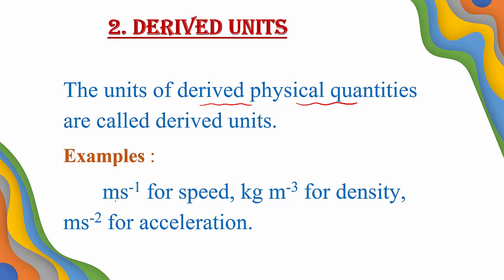Here some examples are given. Meter per second is the unit of speed. Kg per meter cube is the unit of density. Meter per second square is the unit of acceleration. Newton is the unit of force. Joule is the unit of work. So the units of all the derived physical quantities are called derived units. What is unit? What are the two types of unit? And their examples we studied.